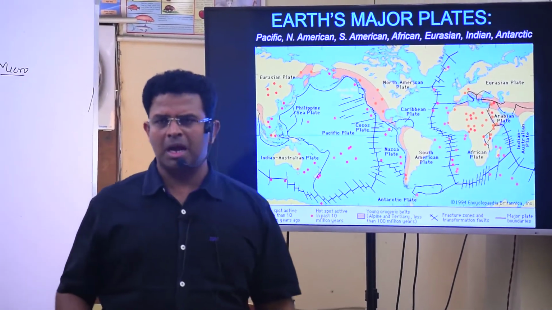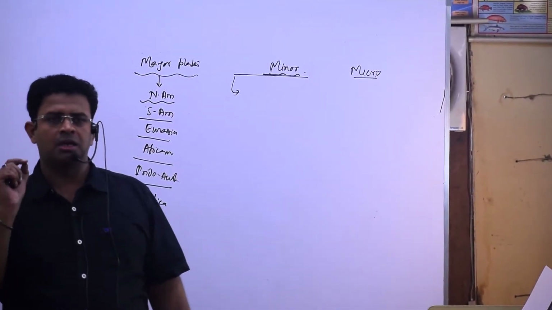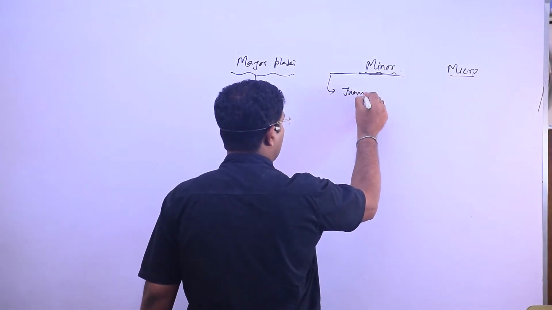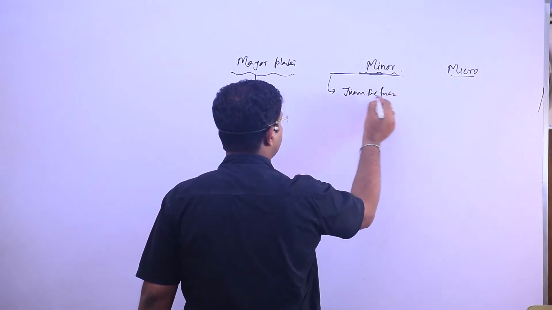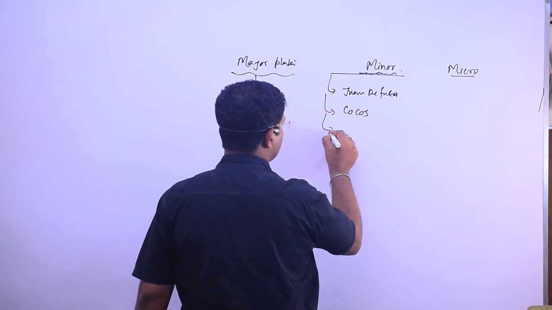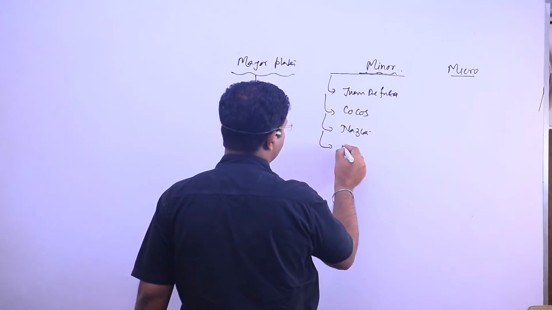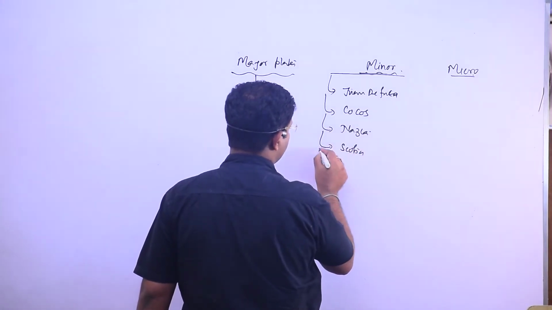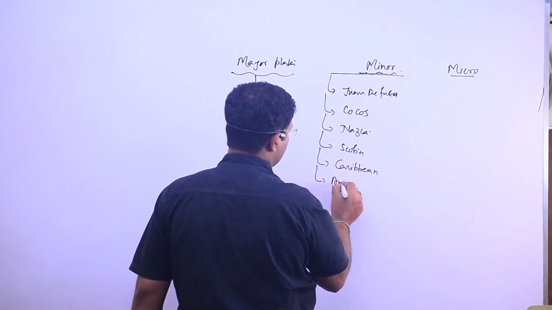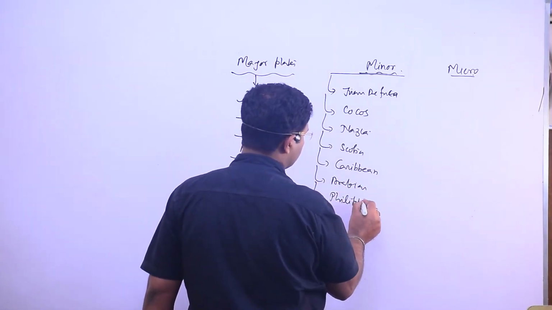But apart from it, in the last few years after the coming of plate tectonics, we have several minor plates. The major ones: Juan de Fuca, then Cocos, then Nazca, then Scotia, Caribbean, Arabian, Philippines.